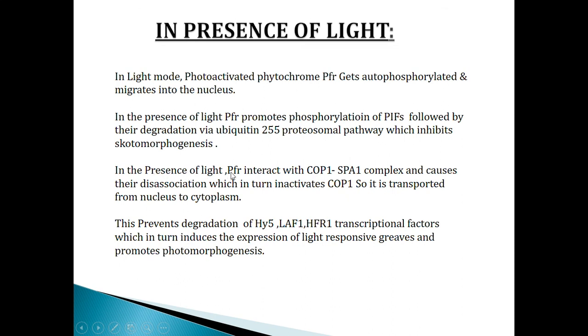In the presence of light, PFR interacts with the COP1-SPA1 complex and causes their dissociation, which in turn inactivates COP1, so it is transported from the nucleus to the cytoplasm.